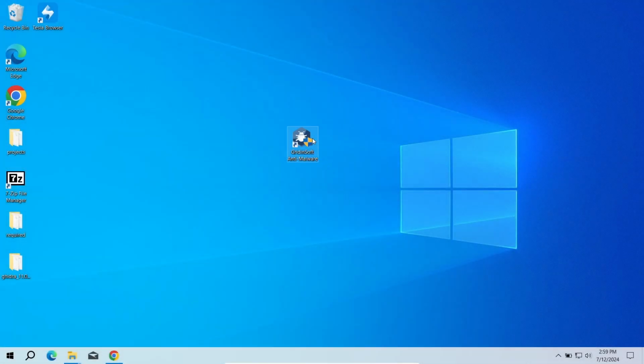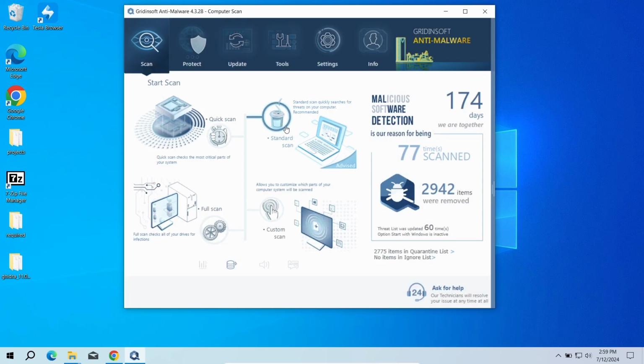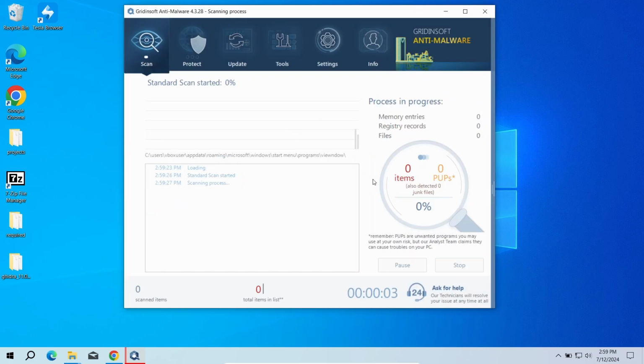To scan the system for viruses, I recommend using GridInsert anti-malware. This advanced security tool will quickly find and remove any of the malicious or unwanted applications, and will also help you to stop the unwanted pop-ups. Download it by the link in the video description and run a standard scan. This will take around 5 minutes.